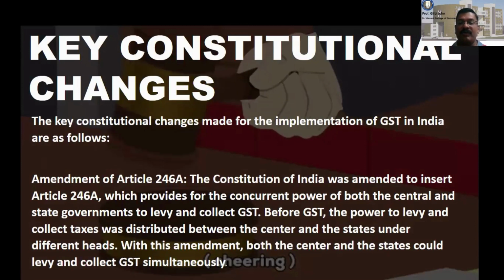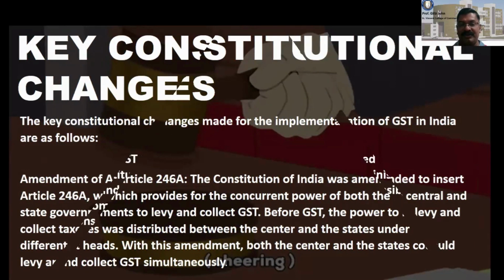The Constitution of India was amended to insert Article 246A, which provides concurrent power to both central and state governments to levy and collect tax. Before GST, the power to levy taxes was distributed between the center and the state under different heads. With this amendment, both center and states could levy and collect taxes simultaneously.